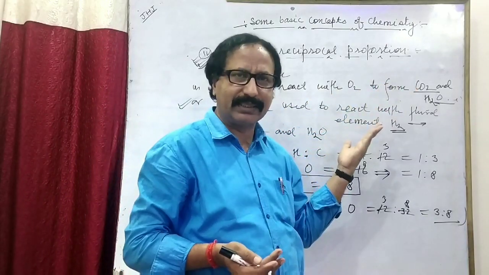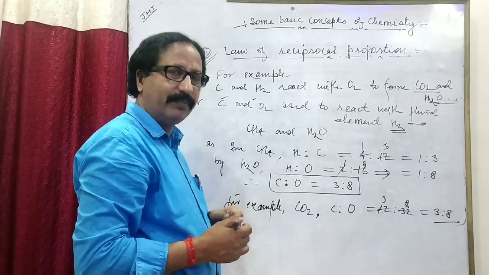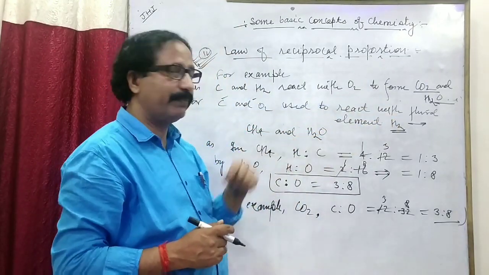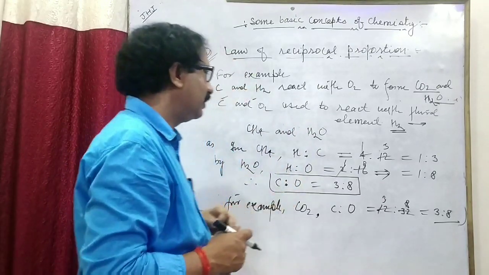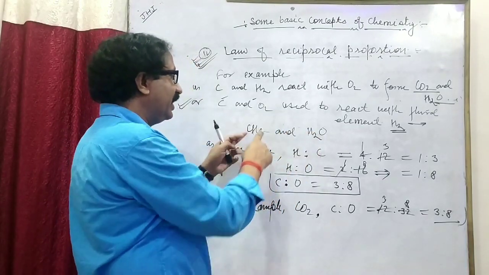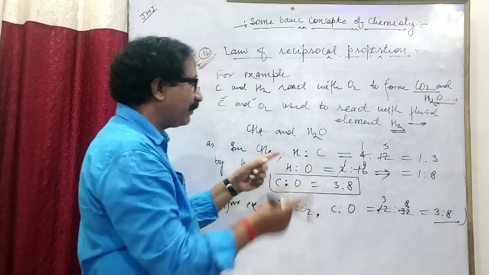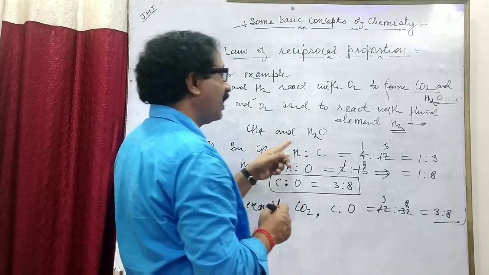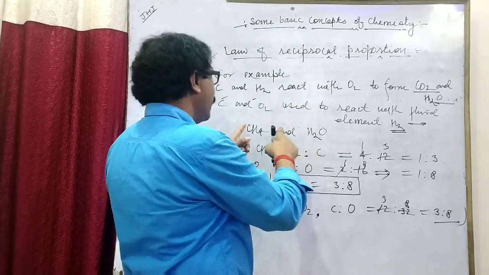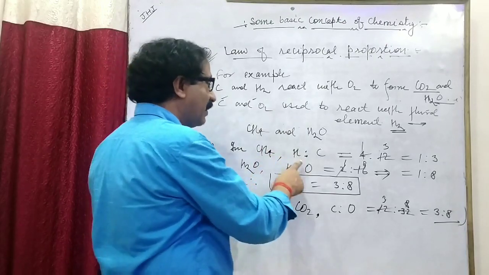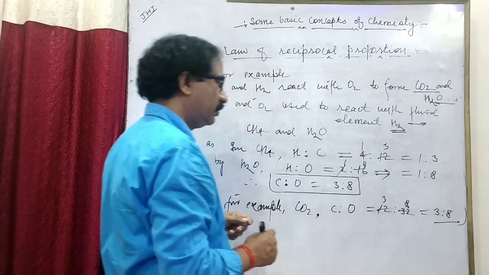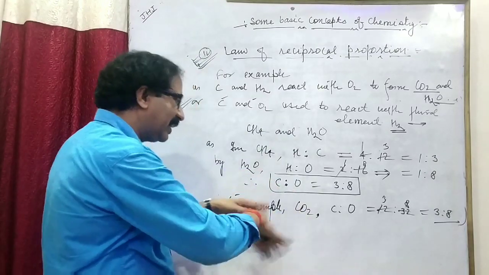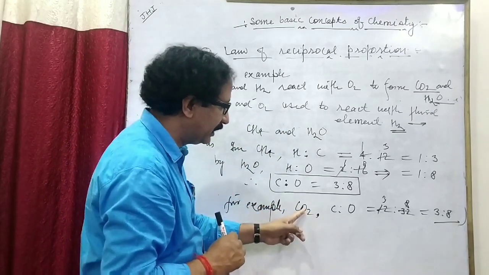What I wrote earlier, we can prove it that way too, and using what was written below we have proved it. So what is the simple statement? When two elements combine with a third element to form two compounds, then the ratio of their masses with a fixed amount of the third element in both compounds has the same ratio if these two elements directly combine to form a compound like this and this.